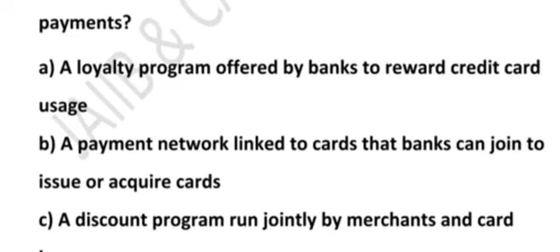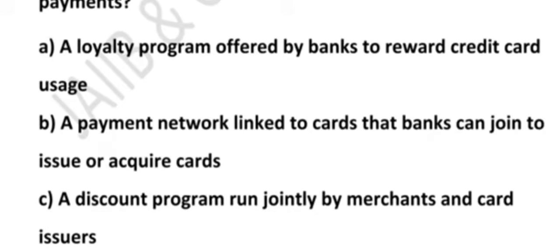Authorization means making sure you have enough balance. Clearing and settlement means moving money from your bank to the merchant bank. Another example of card schemes include Visa, MasterCard, right? Your bank joins one or more of these schemes so that it can give you a card and also process payments for the other. Let's look at all of the options.